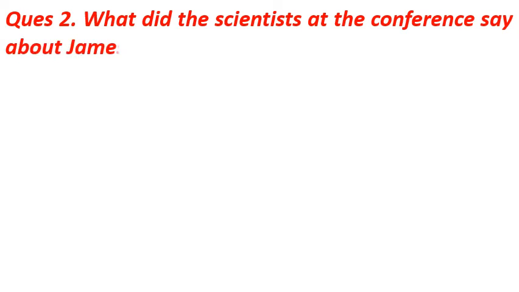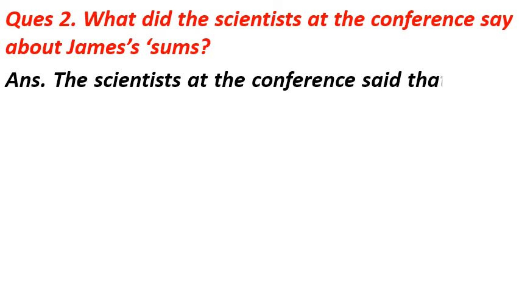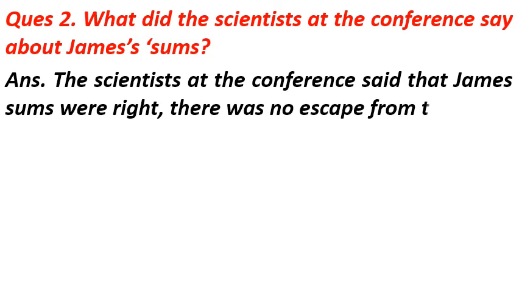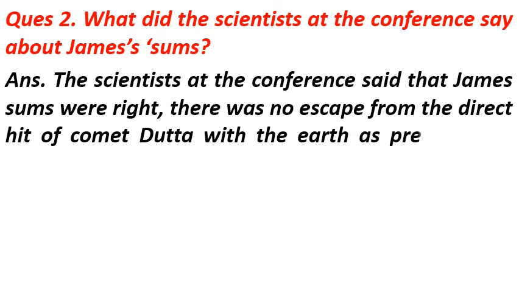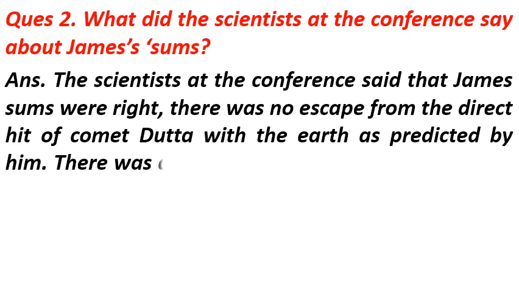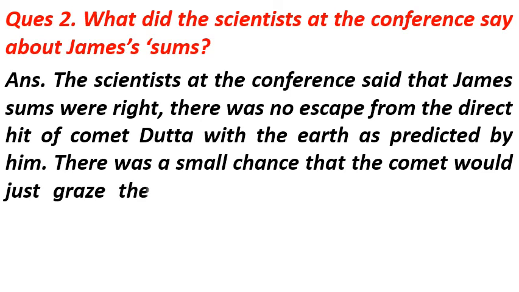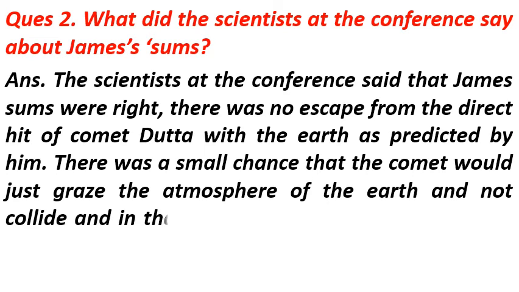Question number 2 is, what did the scientists at the conference say about James' sums? The answer of the question is, the scientists at the conference said that James' sums were right. There was no escape from the direct hit of Comet Datta with the Earth as predicted by him. There was a small chance that the comet would just graze the atmosphere of the Earth and not collide, and